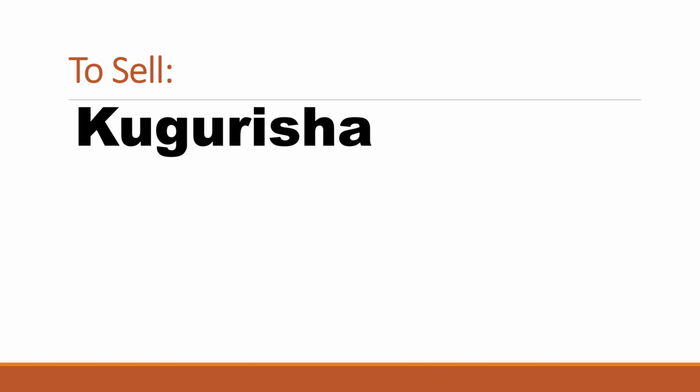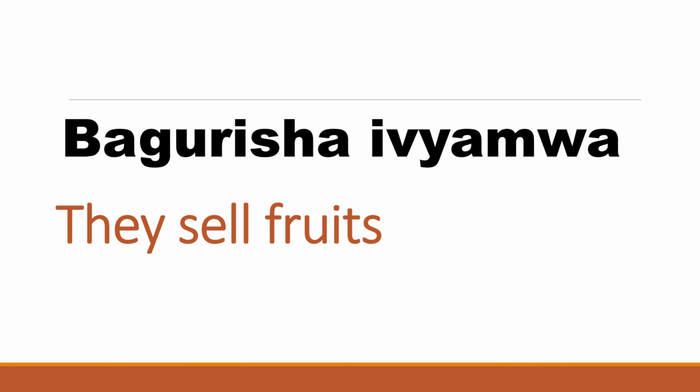Verb number 43, to sell. To sell in Kirundi is kugurisha. Repeat after me. Kugurisha. Here's an example sentence. Baragurisha ivyamwa, which means they sell fruits. Baragurisha ivyamwa. They sell fruits.